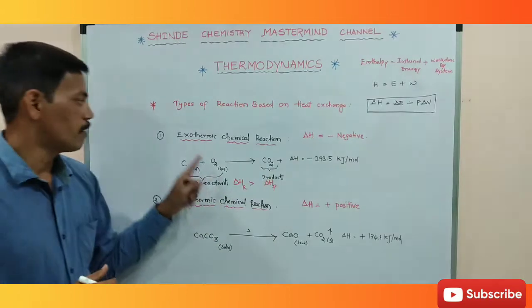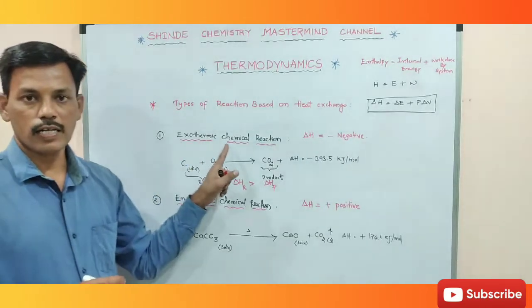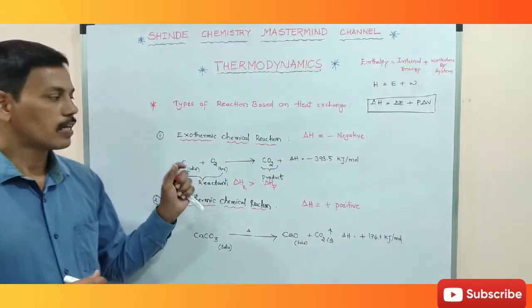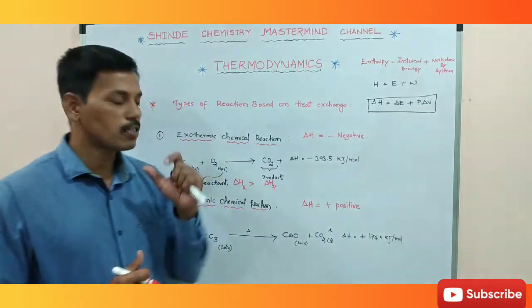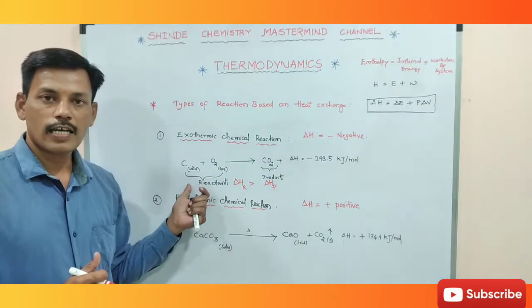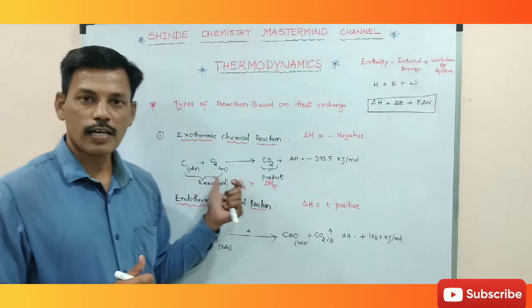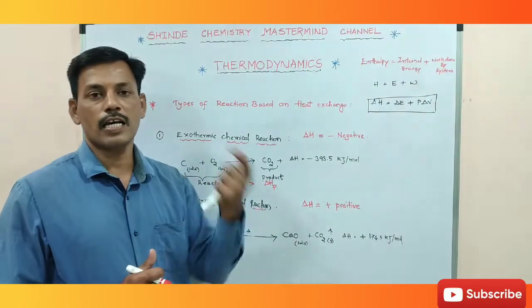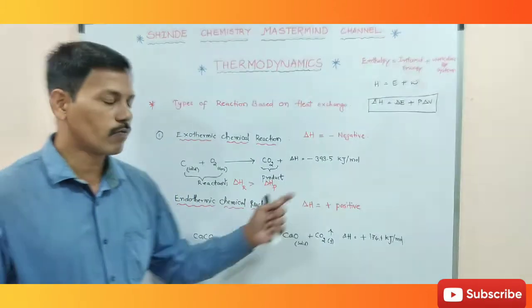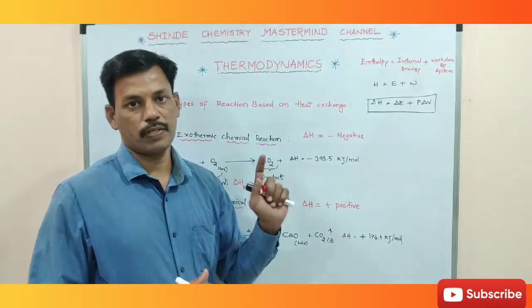In which reaction? In exothermic chemical reaction, the delta H value is negative. Why is delta H value negative? It is because the reactant enthalpies are greater than product enthalpies. So here the excess energy is liberated in the form of heat, right?